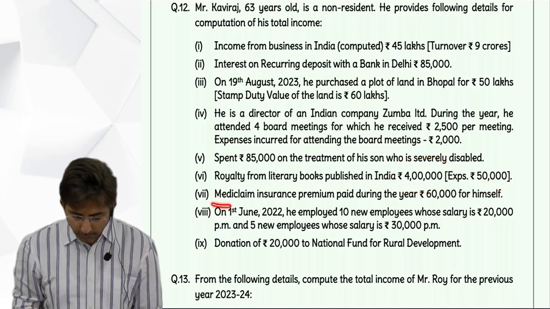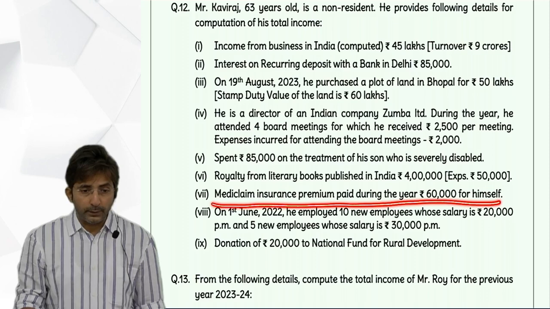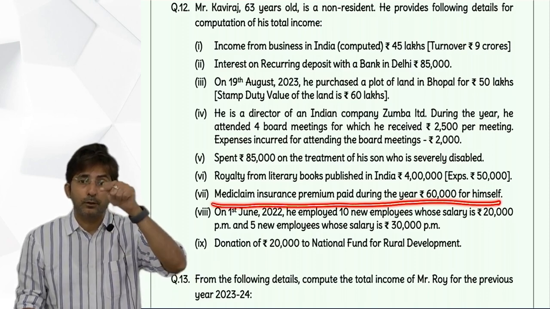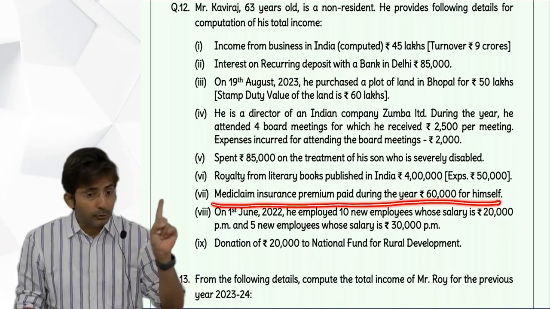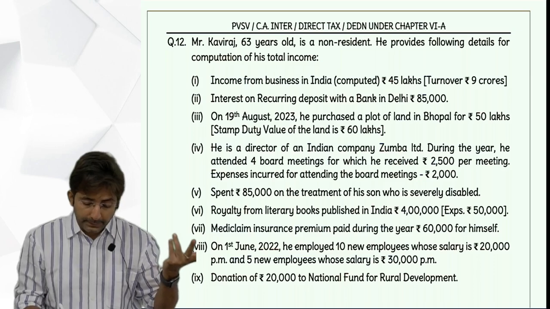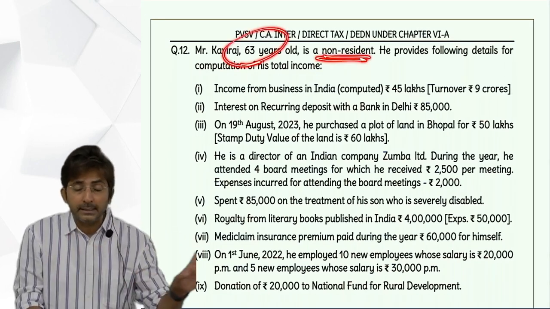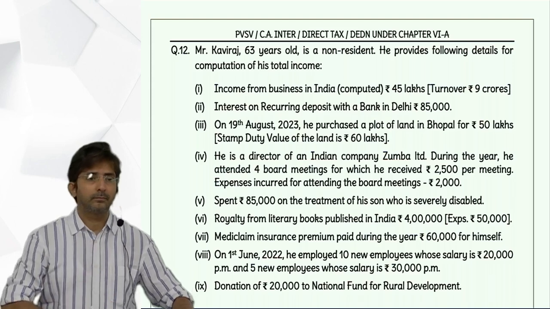Then Mediclaim insurance premium for himself. So himself Mediclaim, first you take additional deduction for senior citizen. Is he senior citizen? No. He is not a senior citizen, although his age is 63 years. But non-resident people are not treated as senior citizen. So in additional deduction, 0.